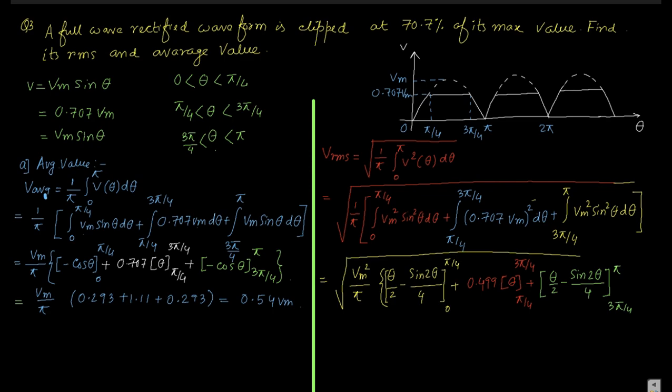This is the entire integration. If you calculate it, it becomes 0.584 Vm. This is the RMS value of the given waveform.